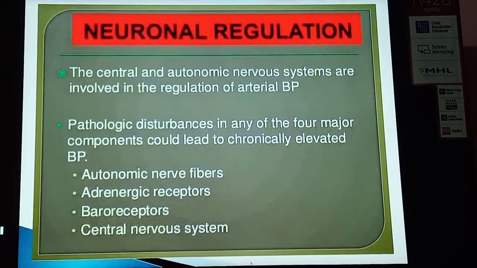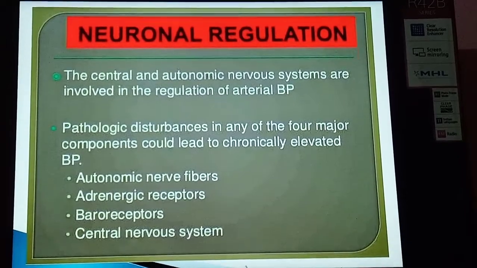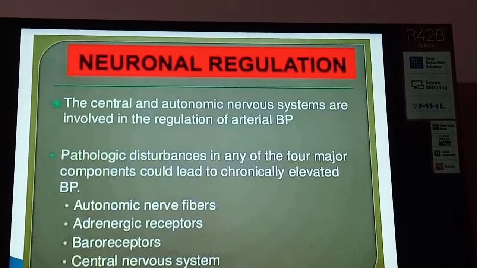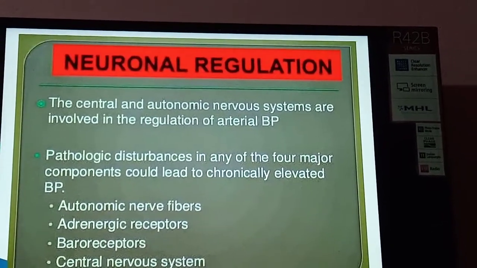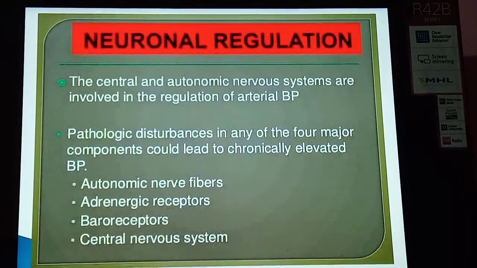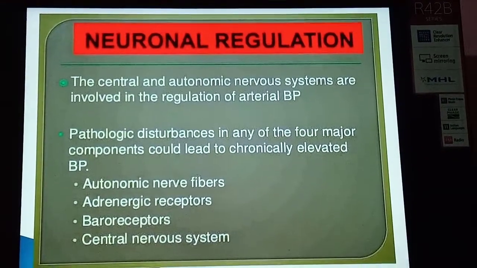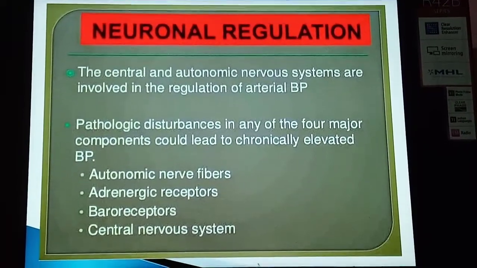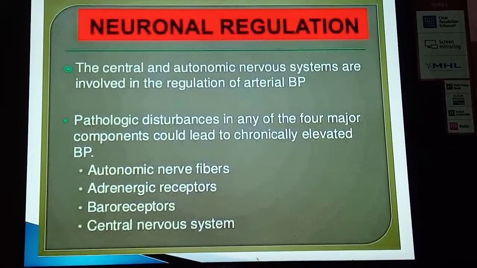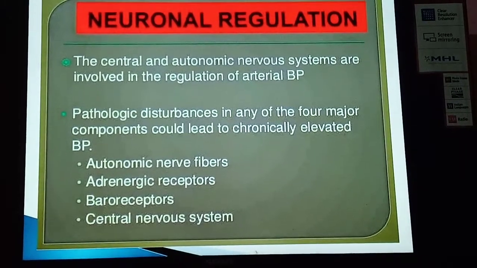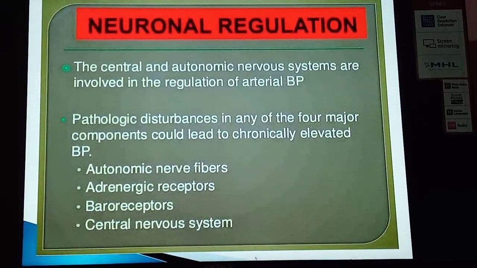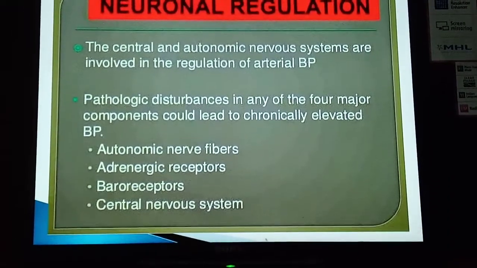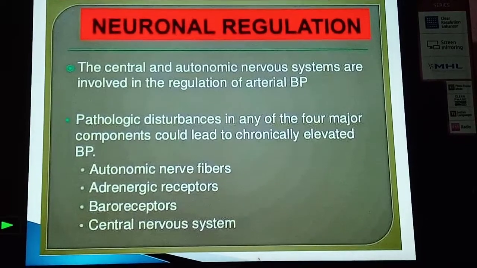Now the neuronal regulation. The central and autonomic nervous system are involved in the regulation of arterial blood pressure. The pathologic disturbance in any of the four major components could lead to the elevated blood pressure. These four components may be the autonomic nerve fibers, adrenergic receptors, baroreceptors, and central nervous system. So pathological disturbance in any of the four major components may lead to the chronic elevation of the blood pressure.